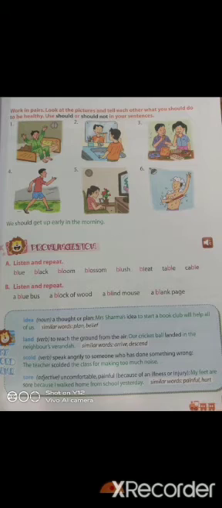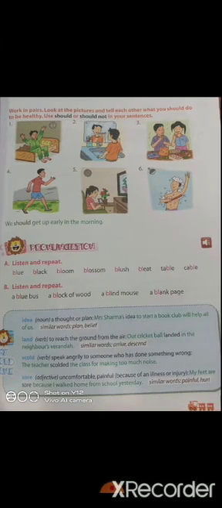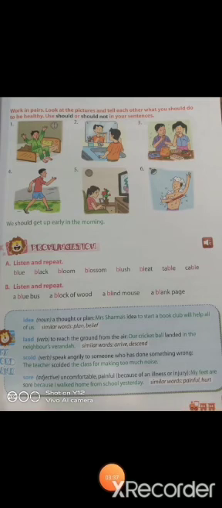Okay. Shall we move on to the next topic? What is the next topic? Pronunciation. They have given some word. Let's see how to pronounce these words. They have given two headings. Listen and repeat. Okay, what is the first one? Blue. Repeat after me, children. Blue. What is the second word? Black. Black. Bloom. Balsam. Blush. Belt. Table. Cable. Repeat after me.